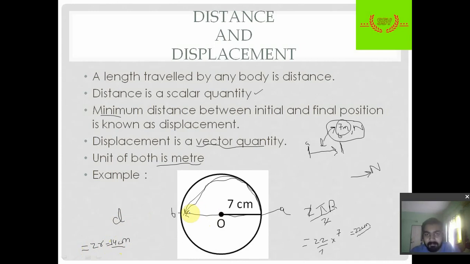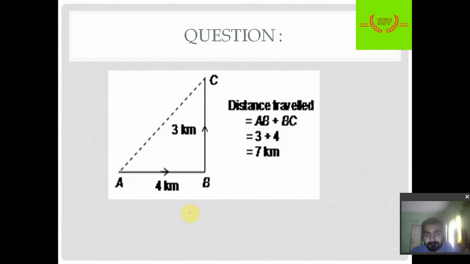Now let's solve one question on it. A body moves from A to B and then B to C. Its distance is 4 km plus 3 km, so the total distance is 7 km. Now you have to find its displacement.